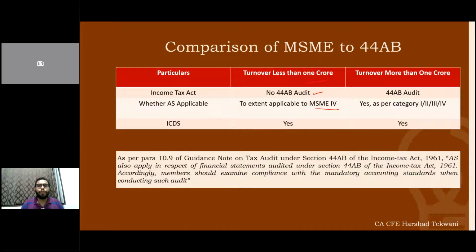If a member of an Institute is involved in the attestation functions for that particular entity, like a level 4 entity, level 3 entity, level 2 entity, at that point in time that particular member of the Institute, that particular CA, needs to make sure that based on the classification, the accounting standards are followed. I hope it's very much clear.